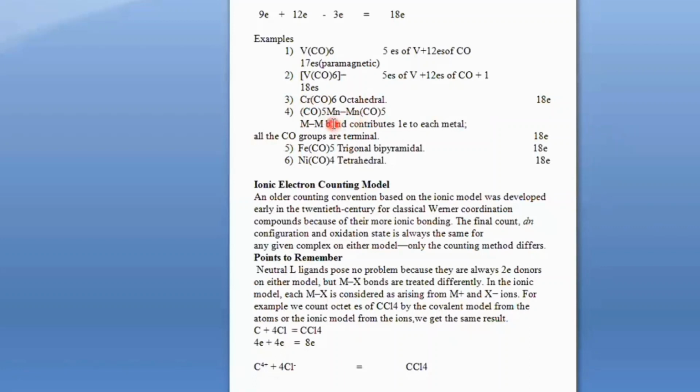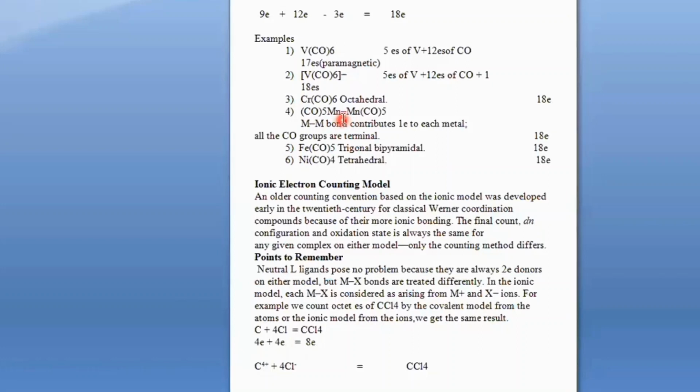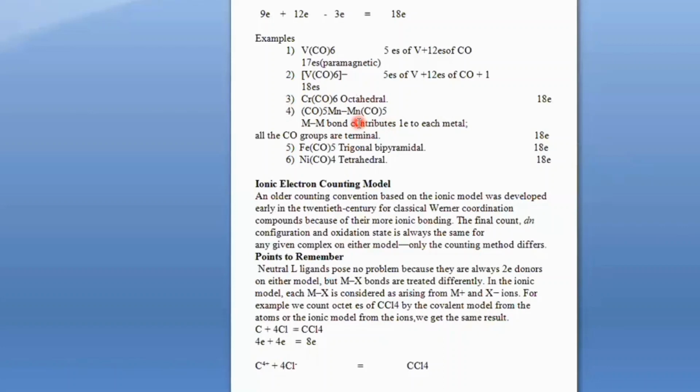Now, manganese has an electronic configuration of 4s2 3d5, so 7 electrons are present in the manganese. 5 carbonyls donate 10 electrons in total. That makes 17 electrons. 1 electron comes from this metal-metal bond. You know that this bond has 2 electrons; 1 electron comes to this metal and the other comes to this metal. So this species contains 18 electrons and this one also contains 18 electrons, and we say that this complex follows the 18 electron rule. When there is a metal-metal bond, you have to consider that electron also.